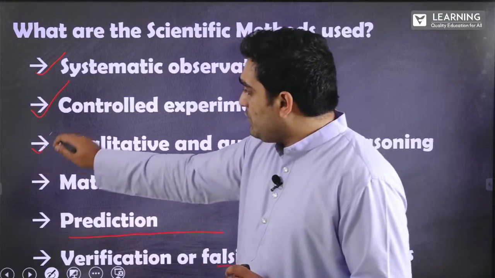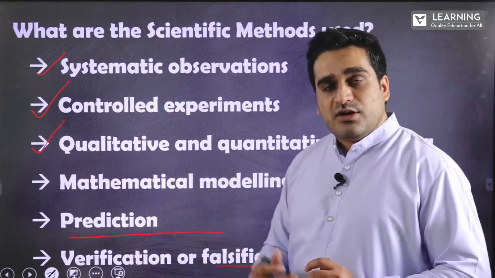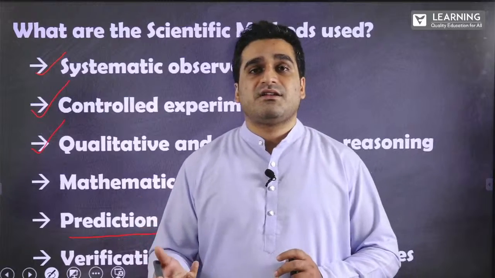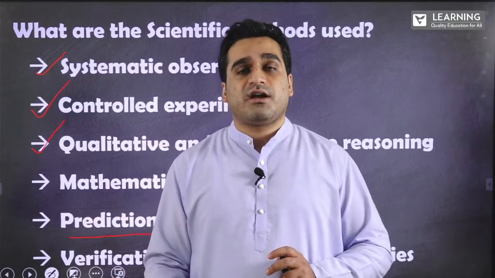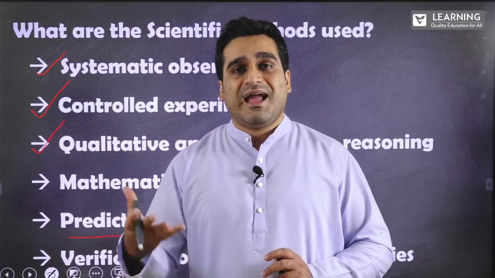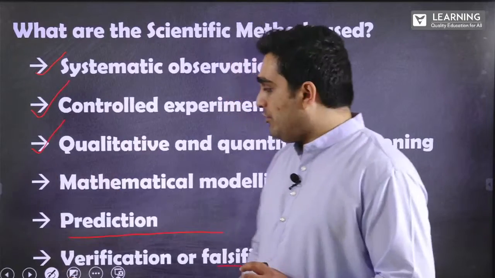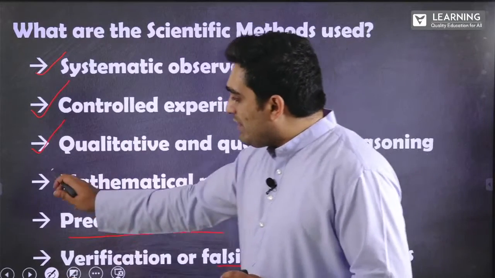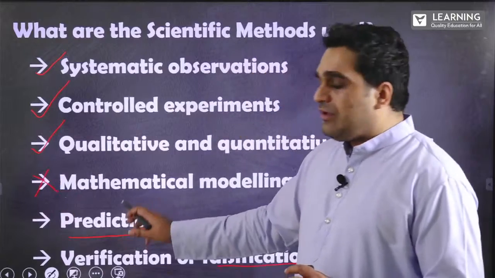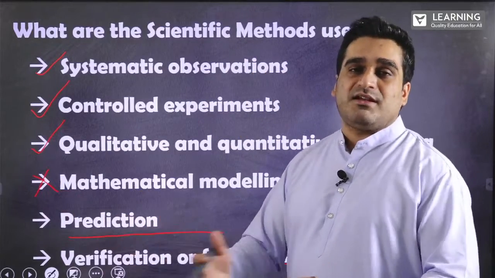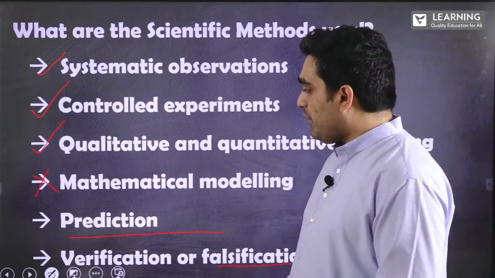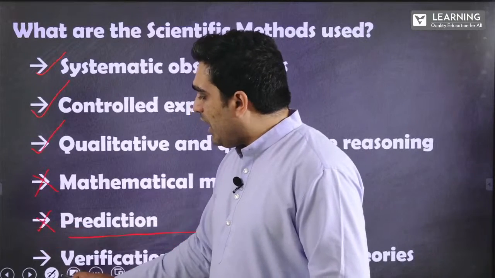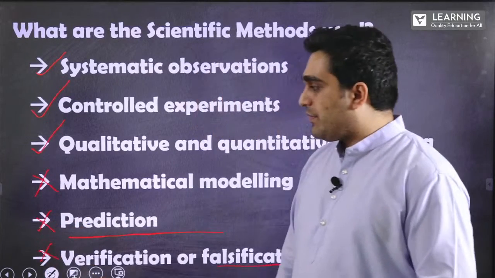Also, he was able to make a qualitative and quantitative reasoning that objects fall to the ground because of gravity acting the same on every object. But he was not able to create a mathematical model, so further predictions were hard for Galileo.